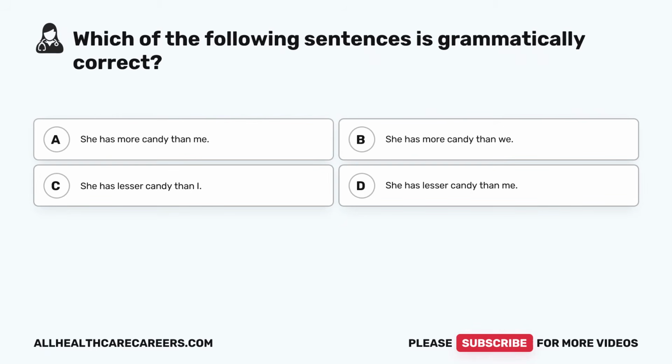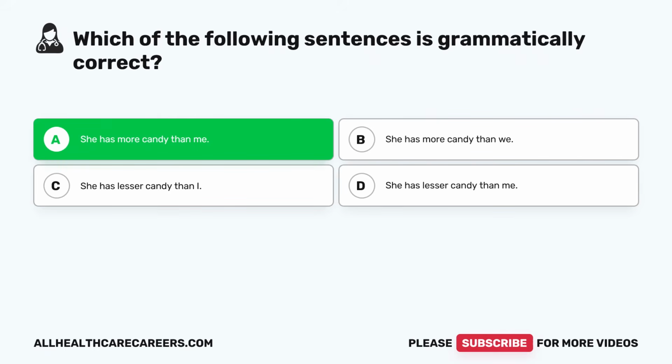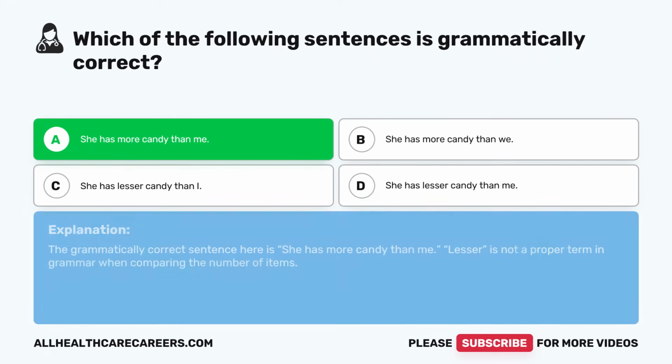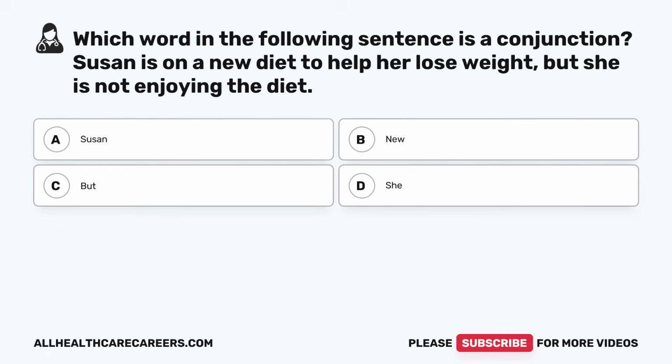Which of the following sentences is grammatically correct? A, she has more candy than me. B, she has more candy than we. C, she has lesser candy than I. D, she has lesser candy than me. The correct answer is A, she has more candy than me. The grammatically correct sentence here is, she has more candy than me. Lesser is not a proper term in grammar when comparing the number of items.